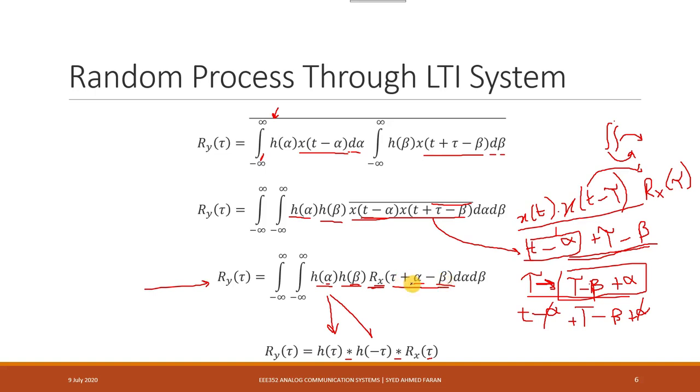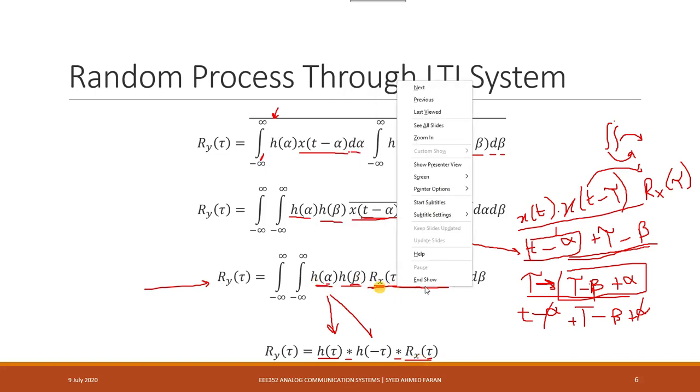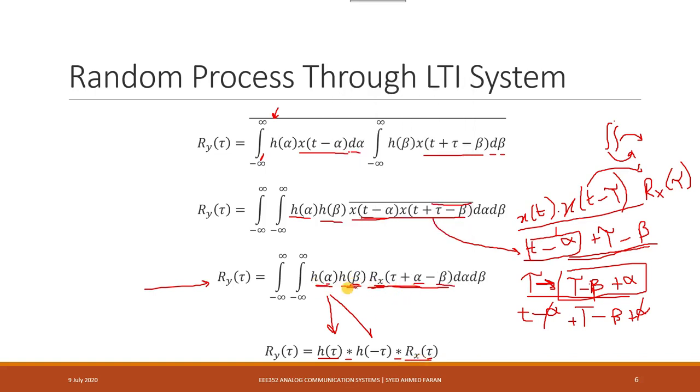Since they have the opposite sign, when you perform this convolution, for example, first with alpha, you are actually doing this calculation, h of t being convolved with the autocorrelation function of x. So this is the calculation that you are doing. However, when the beta comes, this beta has the opposite sign over here. So just to correct it, you have to make the sign positive.